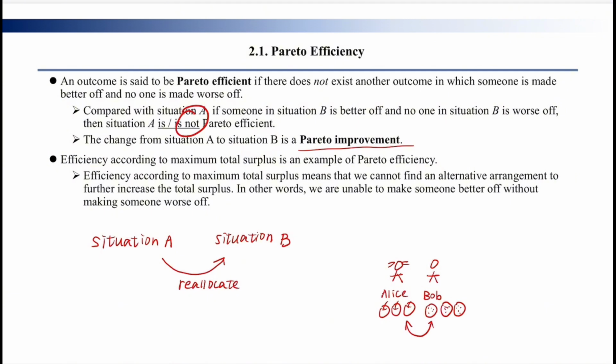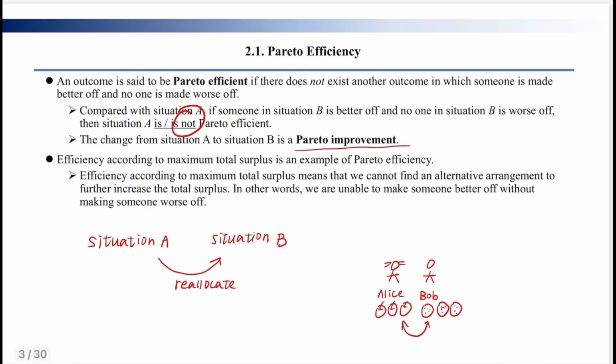For example, there are Alice and Bob. Alice has 3 apples and Bob has 3 oranges. Both Alice and Bob want more variety of food, so they discuss and exchange 1 apple and 1 orange. After the exchange, both Alice and Bob will be happier, which means they are both better off. Then we call the process from situation A to situation B a Pareto improvement.